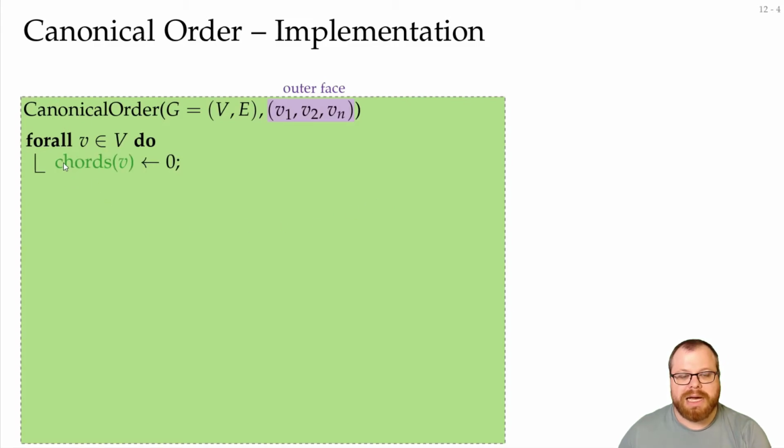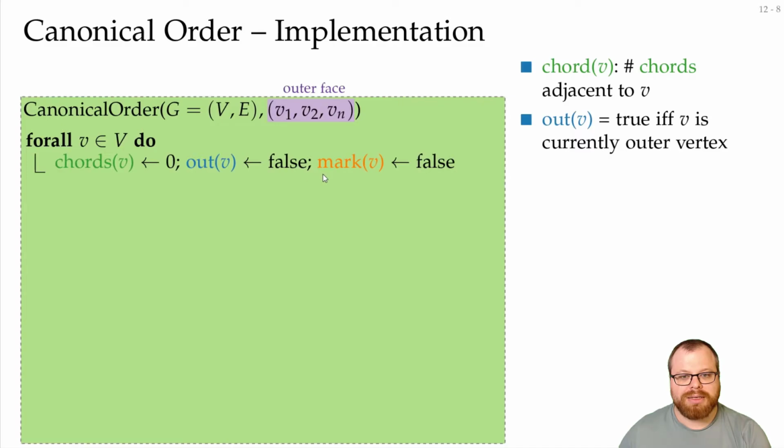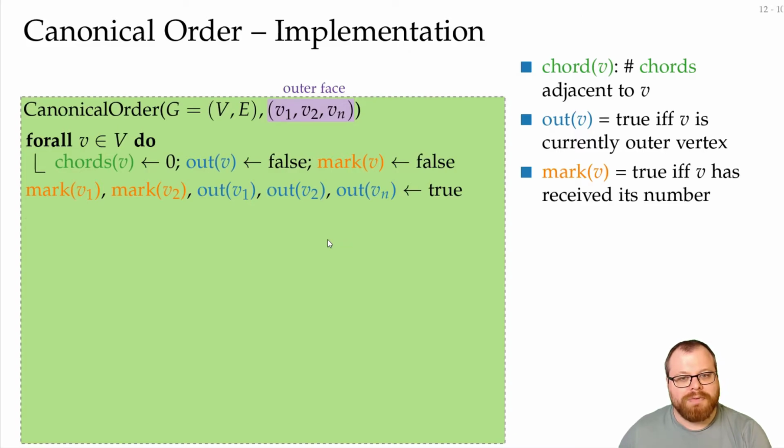The first is, how many chords does this vertex have? The second is, does this vertex lie on the outer face? And the third is, do we already have assigned a number to this vertex? So in the beginning, we mark v1 and v2, and we put v1, v2, and vn on the outer face. That's our beginning configuration. And now we want to pick the vertices vn to v3.